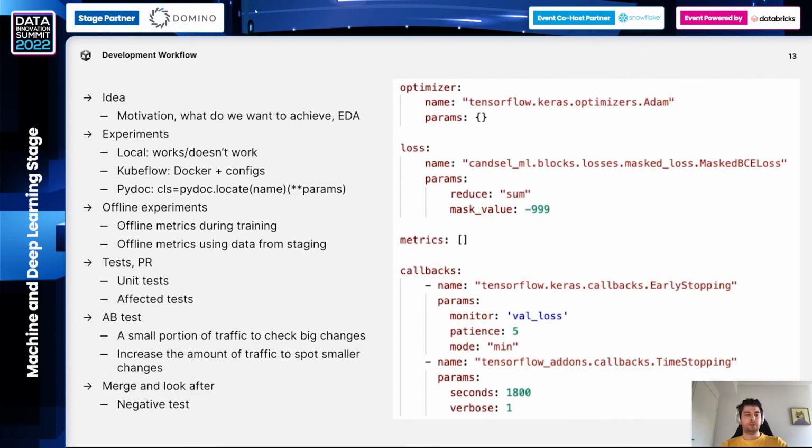So we prepare tests, we run them, tests pass, we prepare a pull request and ask for review. After review, we run an A/B test. If the model is new and we haven't run similar models before, we assume that it's too risky to run a normal A/B test. So we start with a smaller, shorter A/B test. In this A/B test, we are looking for dramatic changes such as 2-5% in main metrics. And we are using a very small percentage of traffic, so it's not that risky.